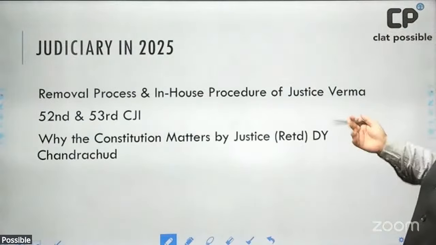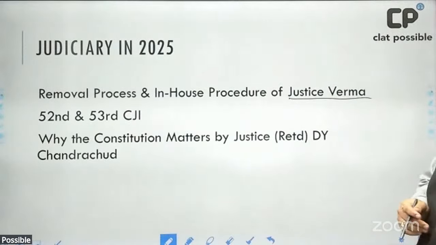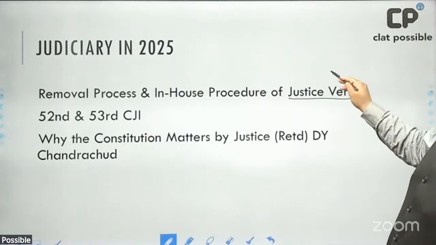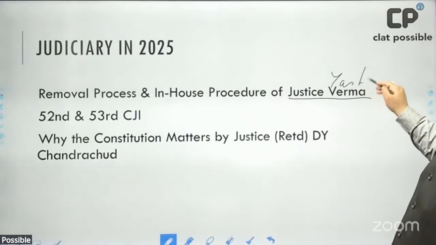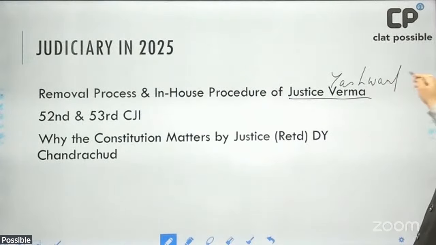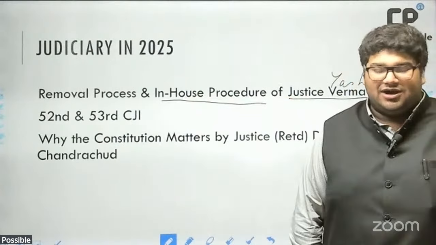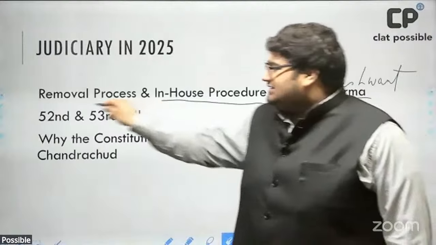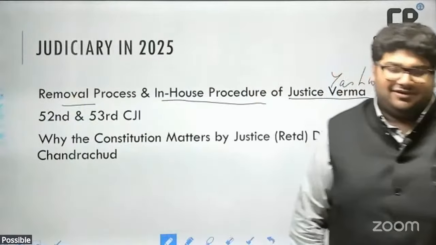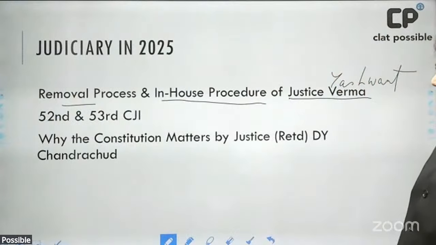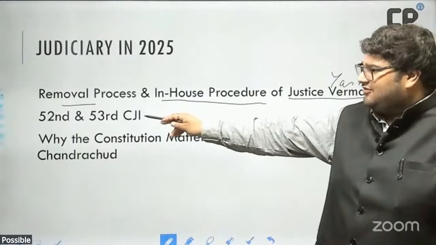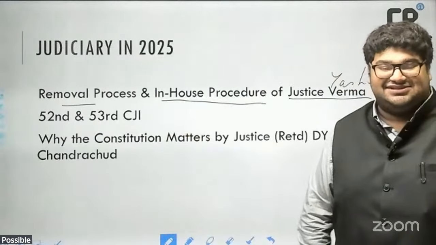Number 1, as I said, relates to Justice Yashwant Verma. This is the person against whom an in-house procedure was conducted by the Supreme Court and a removal process is underway by Parliament. The second piece of news relates to the 52nd and 53rd Chief Justice of India.